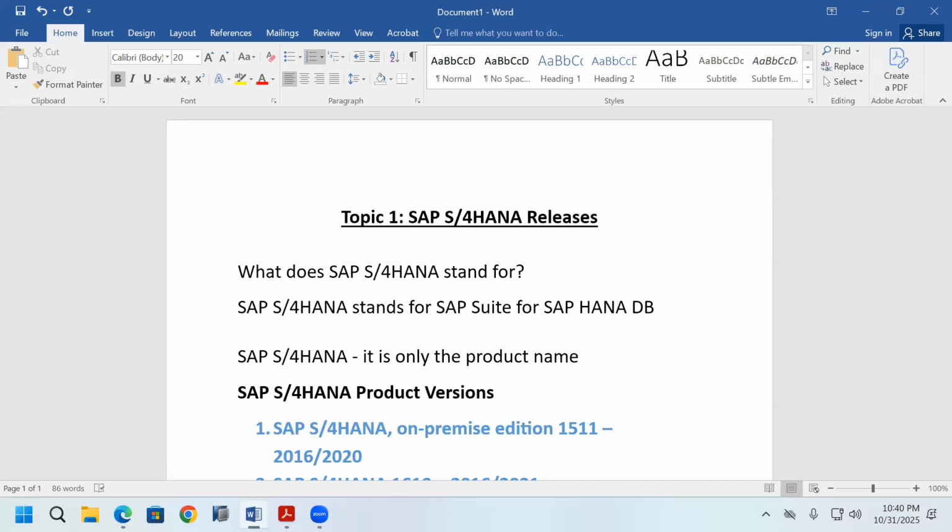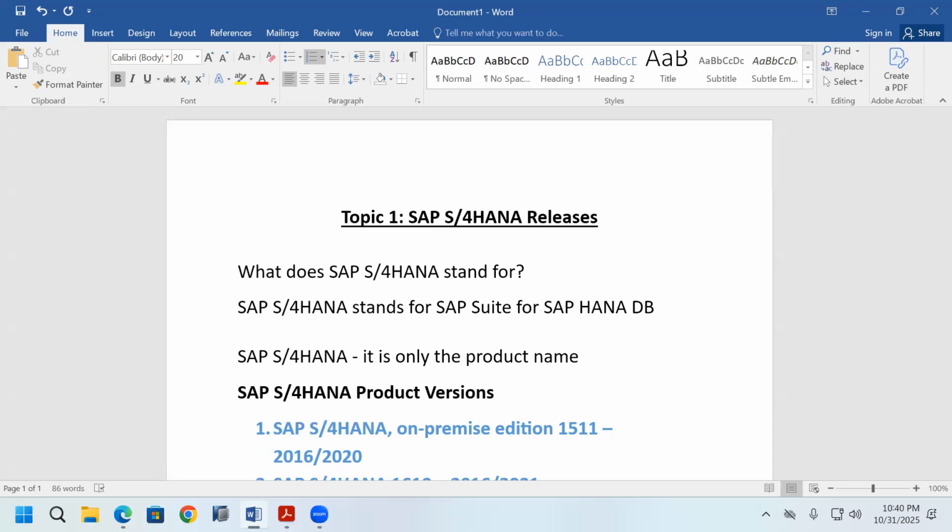This is the basic knowledge of the software you want to know. It is compulsory, when you are using a software, to know what versions are available, when it was released, and when it is expiring. That's why I took this as the first topic. You must know a software's releases. That's why this is the first topic in SAP Basis training. It is a very important topic to learn the releases of the SAP S/4HANA software.